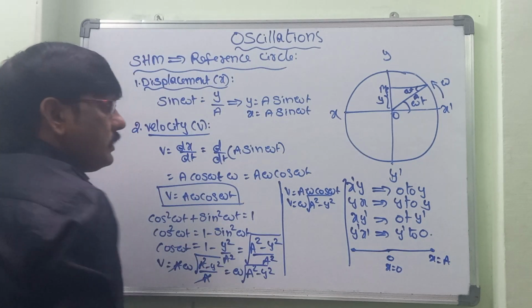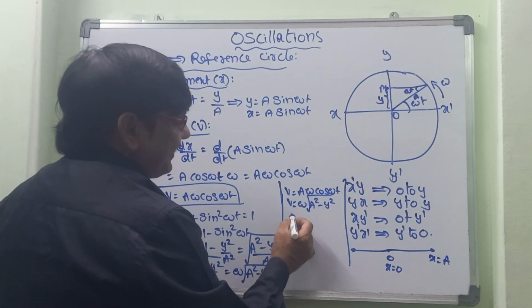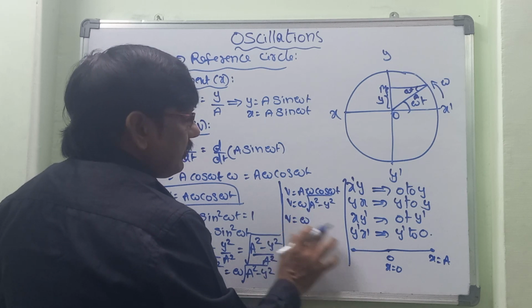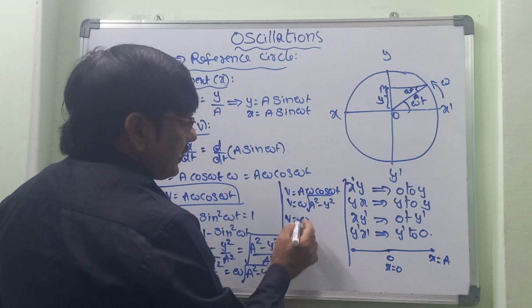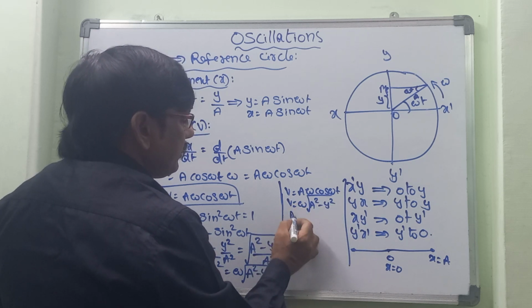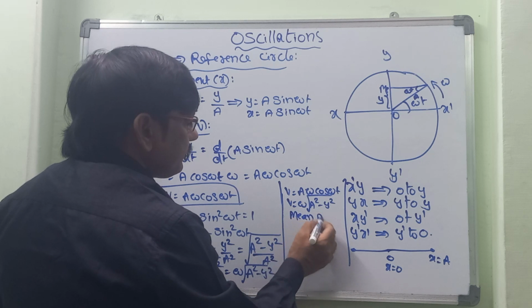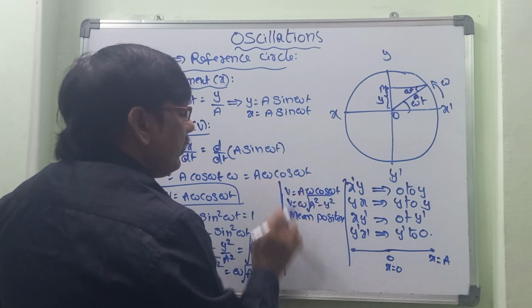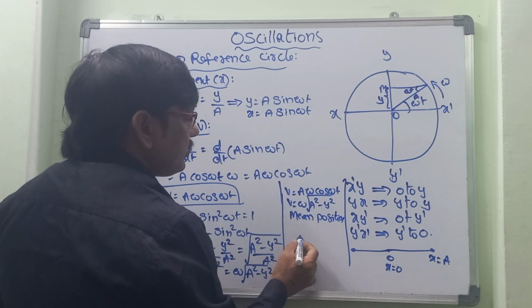Now let's discuss this velocity. Velocity v is equal to omega square root of a square minus y square. At the mean position, how much is y?